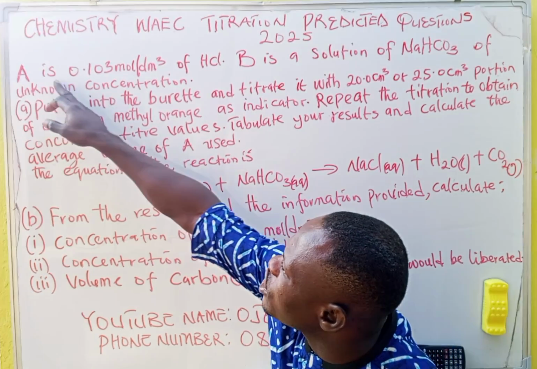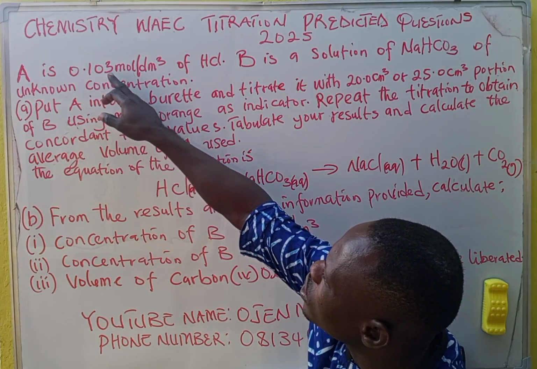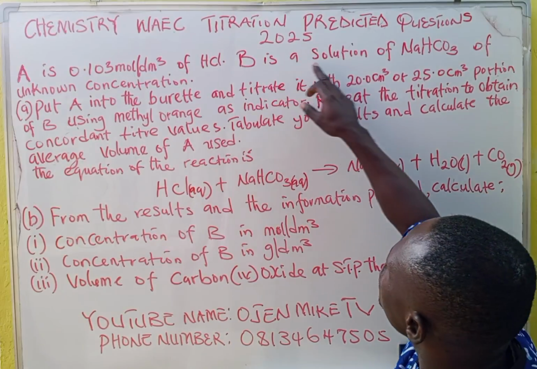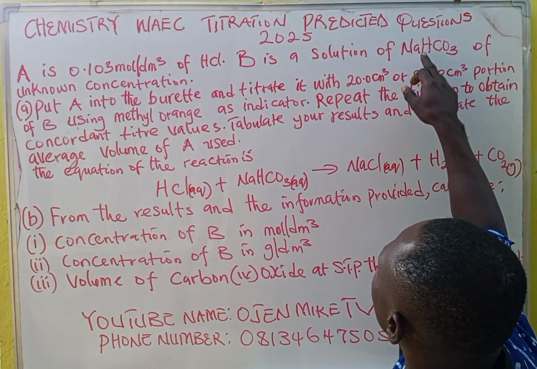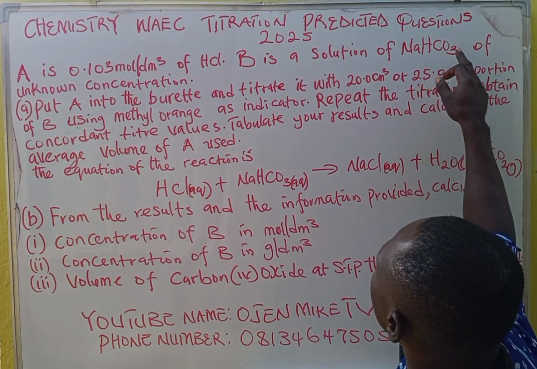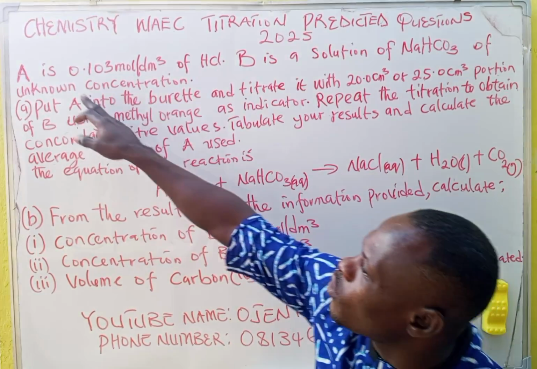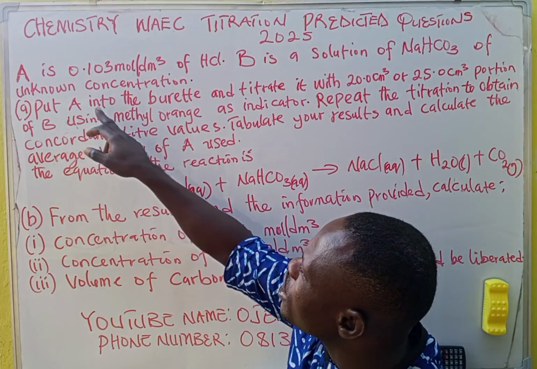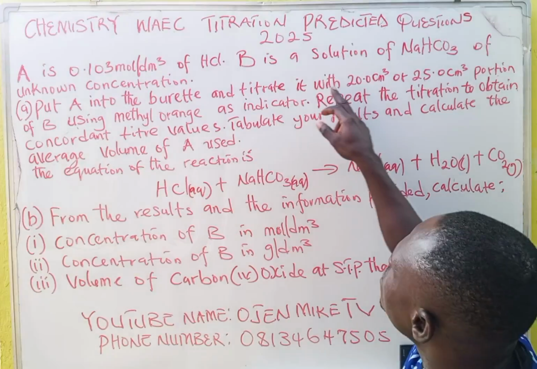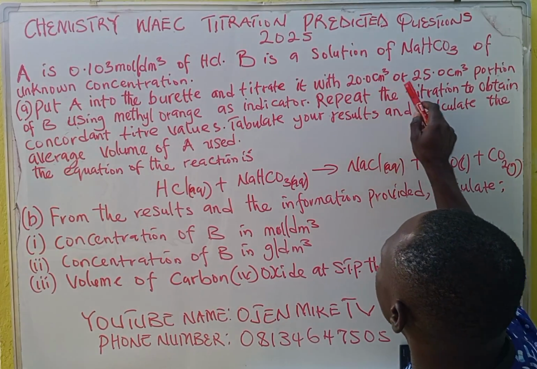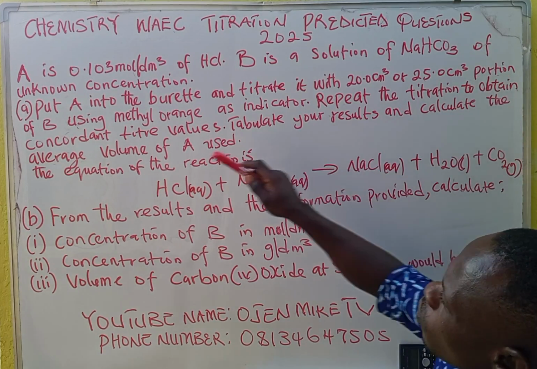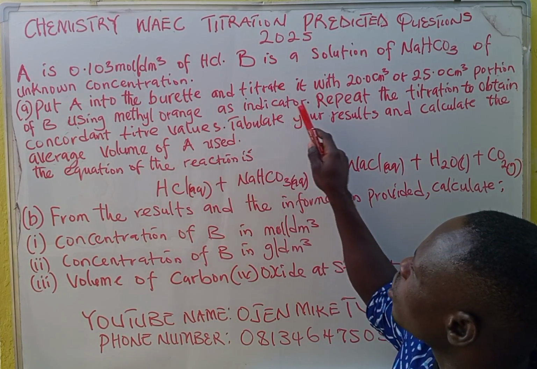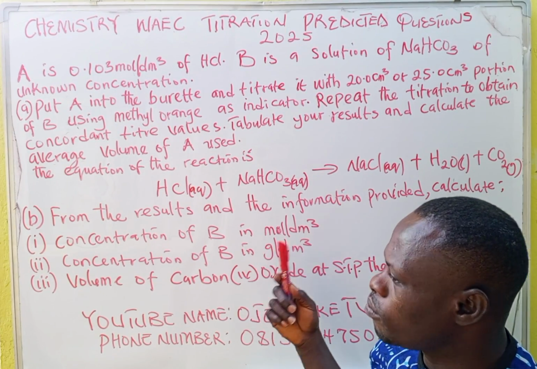Say A is 0.103 moles per dm cubed of HCl. B is a solution of sodium hydrogen trioxocarbonate of unknown concentration. They didn't give the concentration of this one. Put A into the burette and titrate it with 20 or 25 cm cubed portion of B, using methyl orange as indicator. They might decide to give you methyl red.